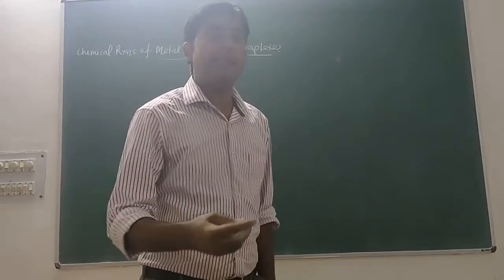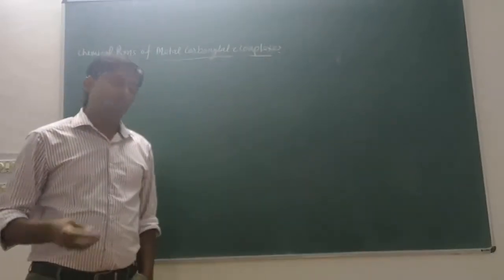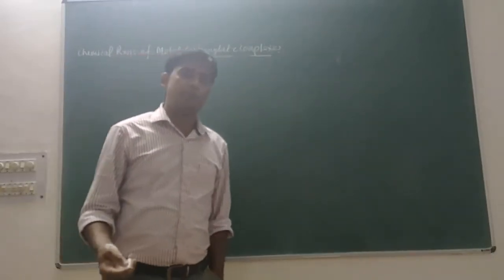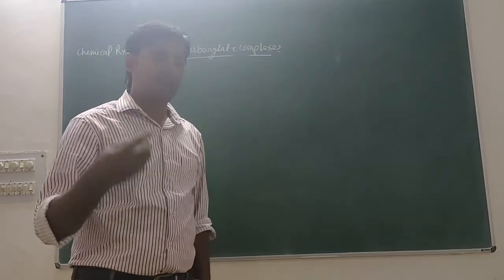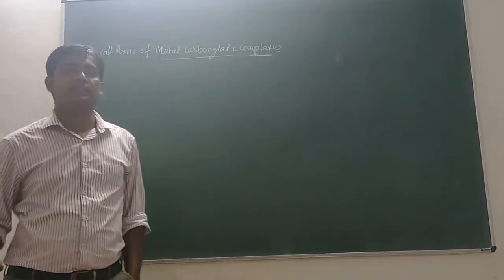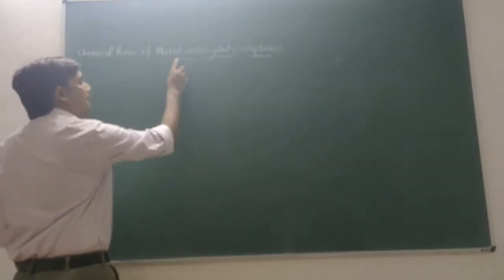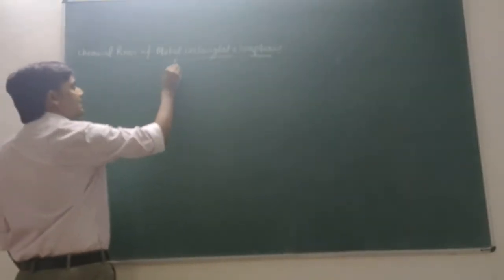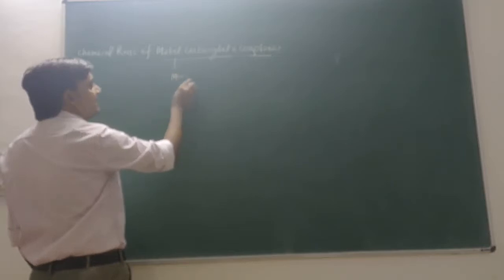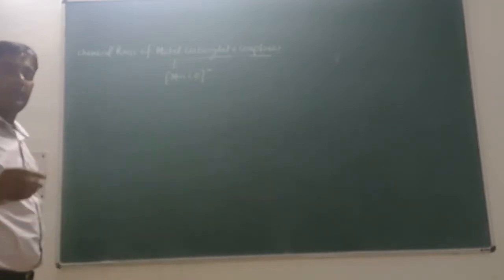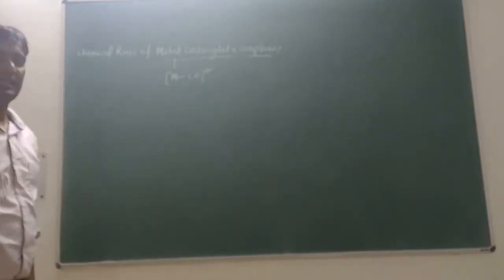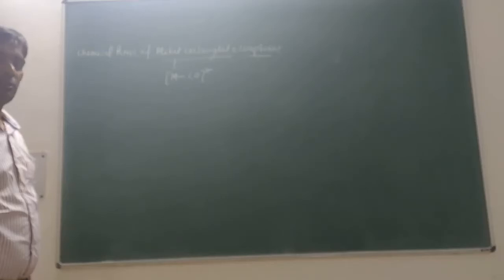Hello friends, in the last lecture we studied the synthesis of metal carbonylate complexes, and today we are going to discuss the chemical properties or chemical reactions of metal carbonylate complexes. You know very well about metal carbonylate complexes, that is, a metal directly attached to carbonyl and containing one negative or n negative charge. Complexes of these types are known as metal carbonylate complexes.